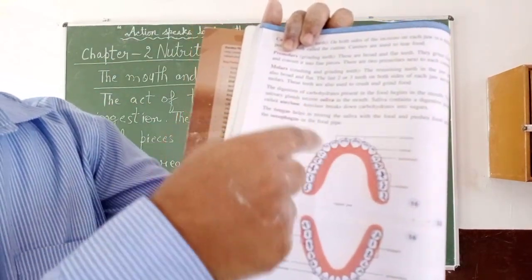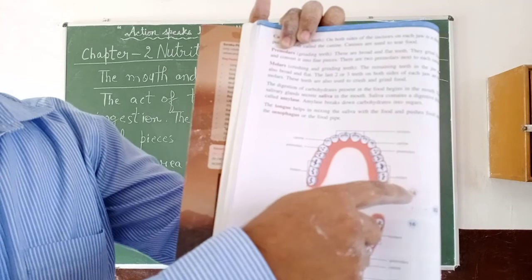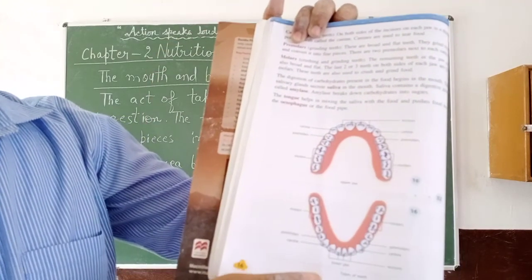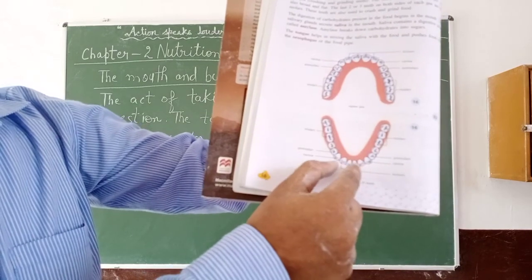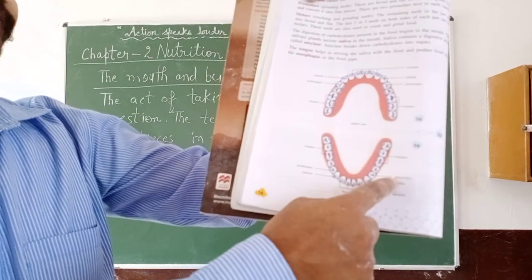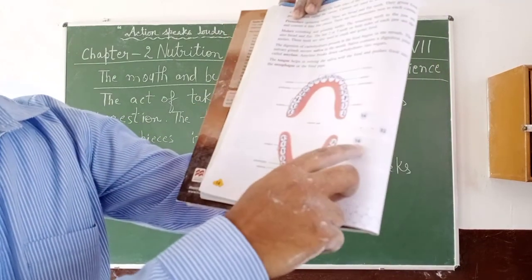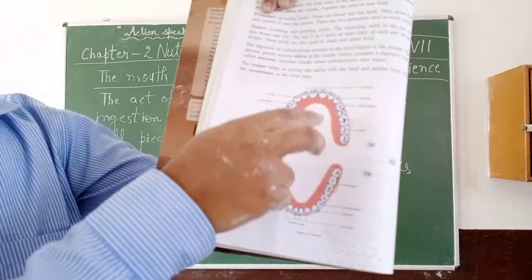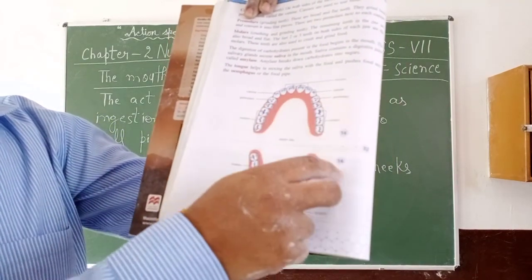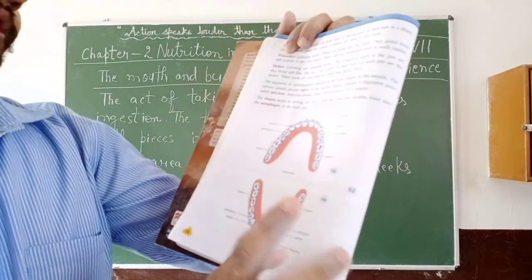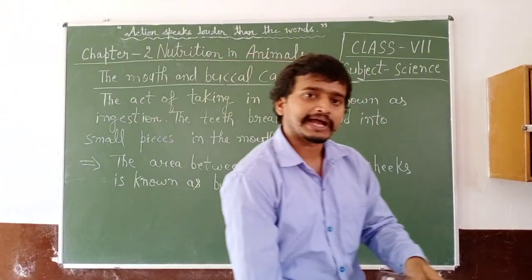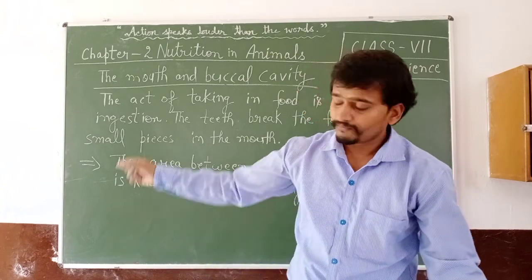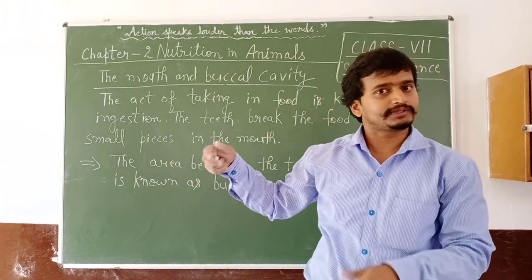This is upper jaw. How many teeth? 16 teeth. Similarly, the same process in lower jaw. Incisors, then canines, then premolars and molars. 16 in lower jaw. That means total of 16 plus 16, 32 teeth. The different teeth have different types of work. Now we will discuss about their work.